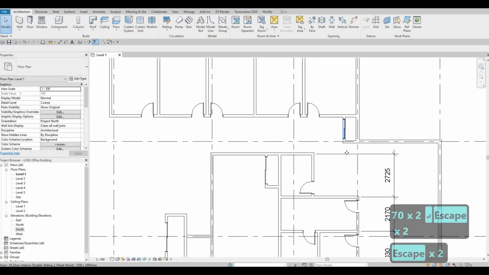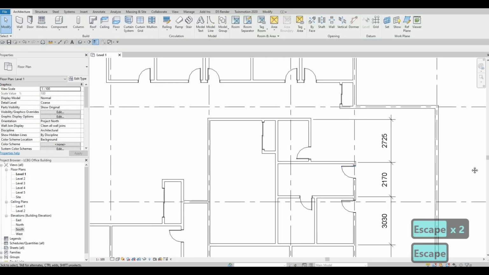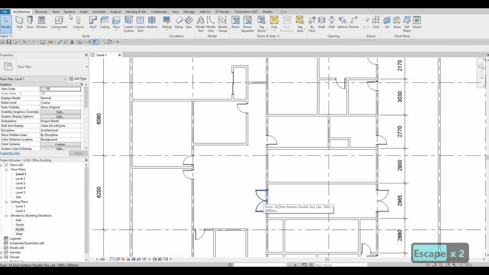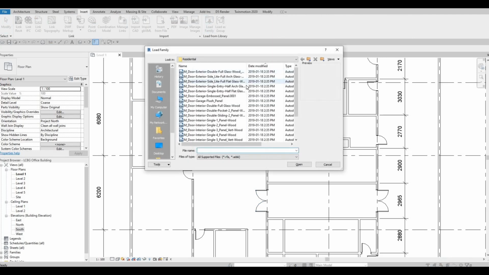And then let's just add in maybe a double door. Let's insert a double door that is small enough.